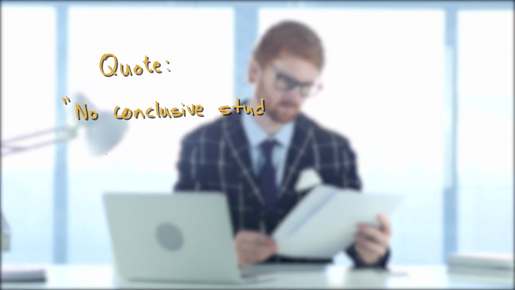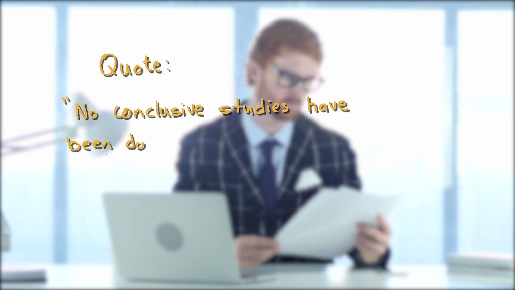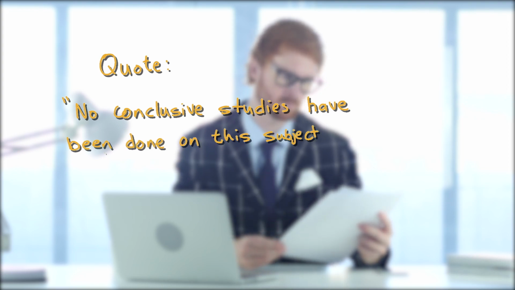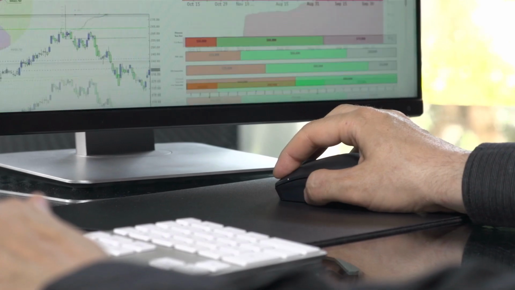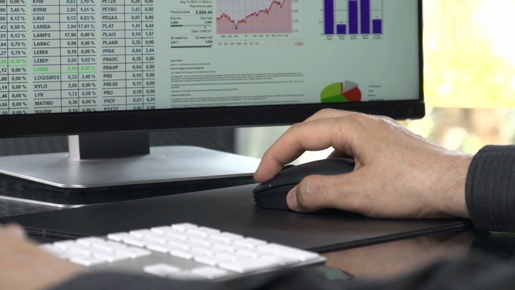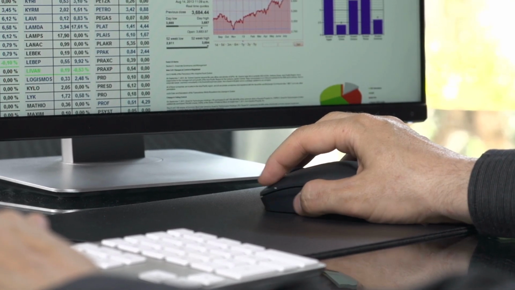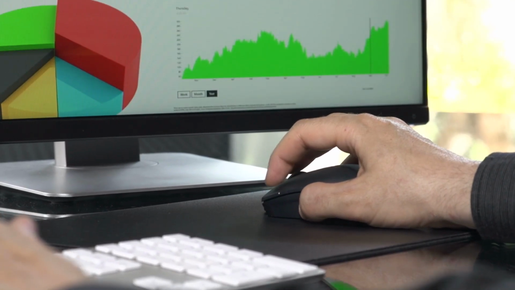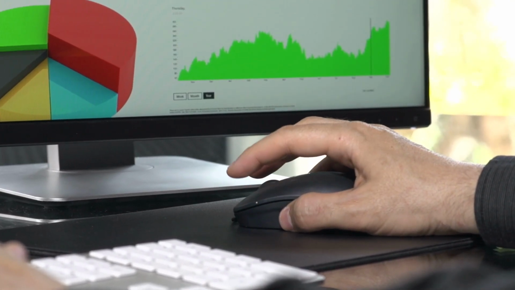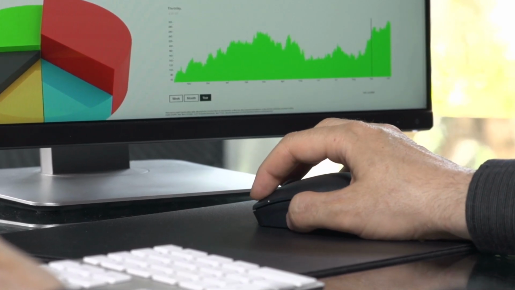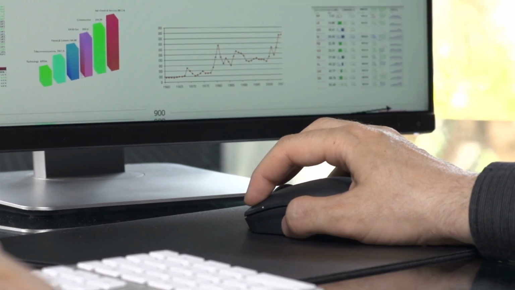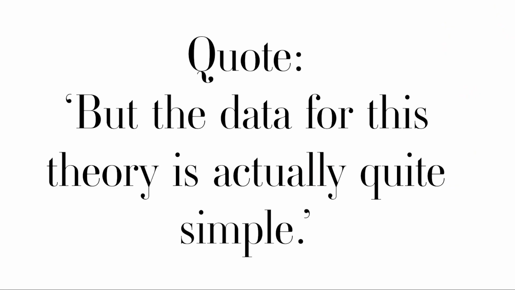EE goes on to claim that no conclusive studies have ever been done on this subject. He then talks about how real statistics can be unintuitive. For example, the average amount of arms in a given population would be less than 2. And this makes sense. Some people are born without arms, some people are born with 1 arm, or some people are born with 2 arms, but then lose 1 or 2 arms later in life. He then also claims that the data for this theory, temperature to GDP correlation, is actually pretty simple.